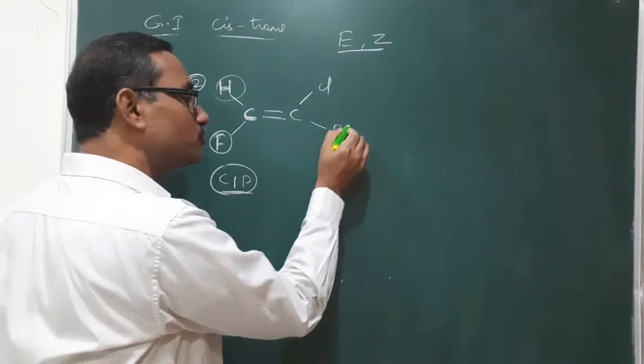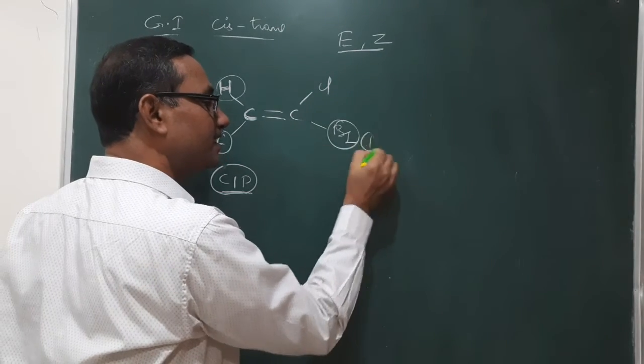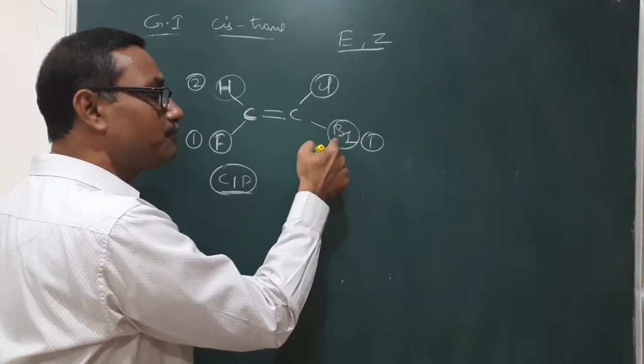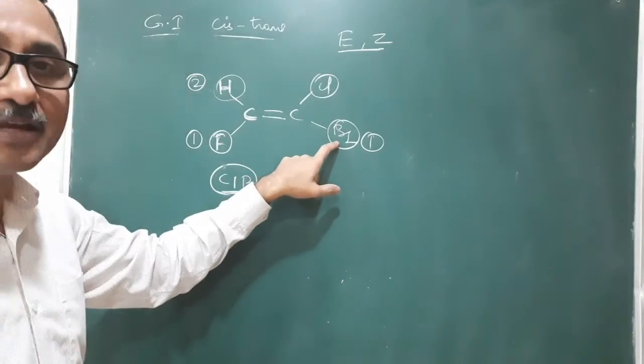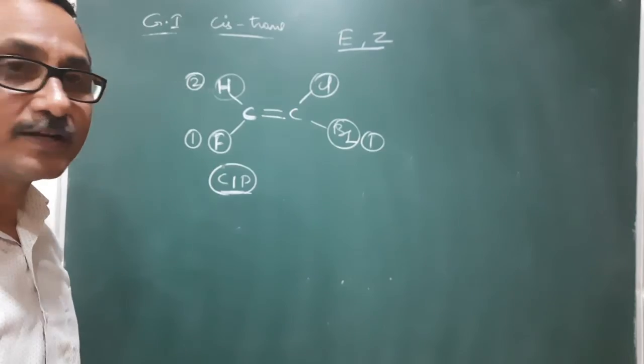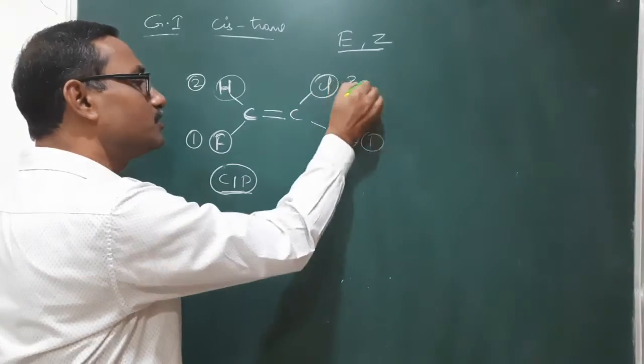Similarly, out of these two, bromine gets more priority because its atomic number is higher compared with chlorine. So it is a 1, it is a 2.